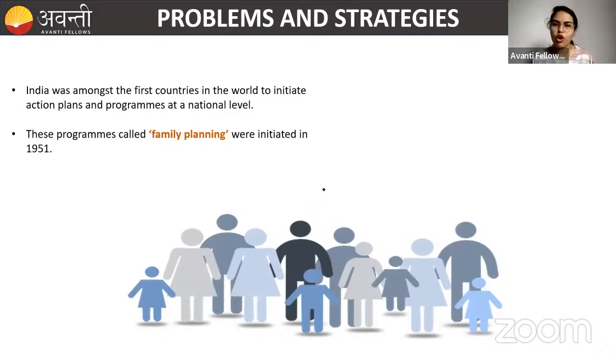When we talk about population, there has always been a problem, especially in our country. India was amongst the first countries in the world to initiate action plans and programs to control the population, because in India the population was exceeding very much. Hence, to control it, we started a plan that we call family planning. Many action plans were made, and family planning is one of them, initiated in 1951.